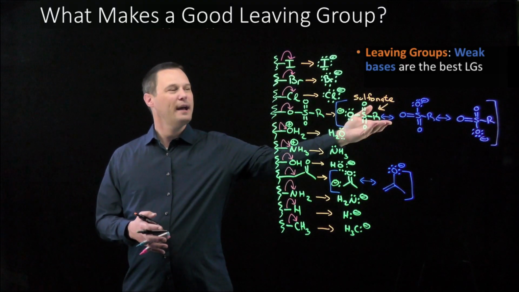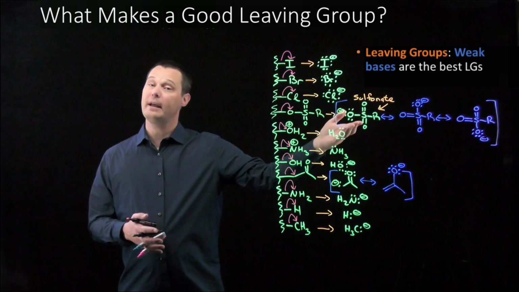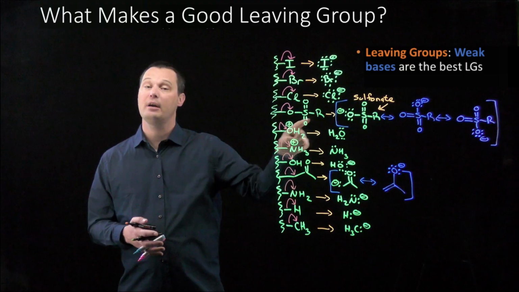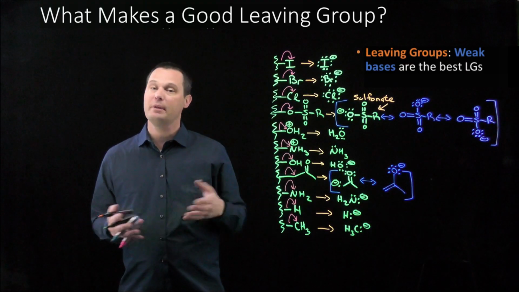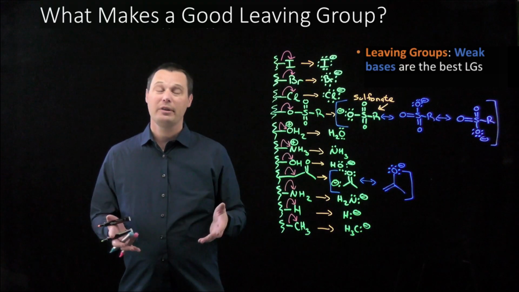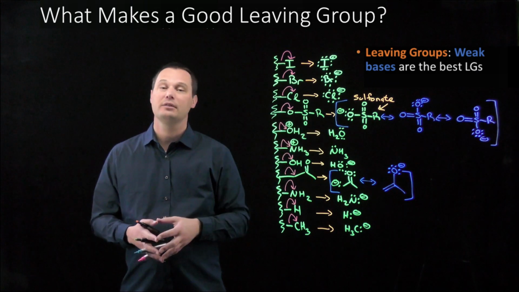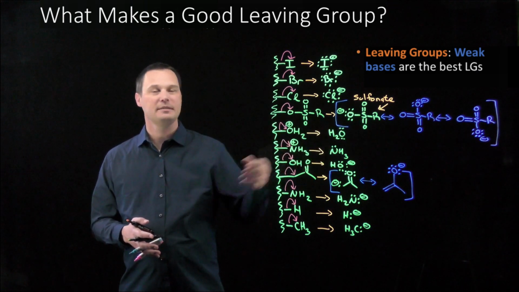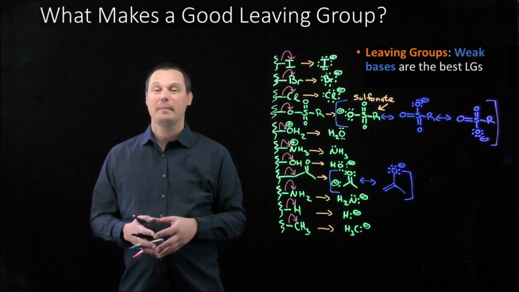This leaving group you may not have seen yet. It's called a sulfonate. It's a very common leaving group in organic chemistry. There are a couple of different flavors of sulfonates depending on what this R group is. It might be a methyl group, it might be a benzene ring, or something different. Whatever the R group is, the bond breaks and the oxygen gets a lone pair that can be stabilized through resonance. OH2+ leaves as water, NH3+ leaves as ammonia, OH leaves as OH-, hydroxide.